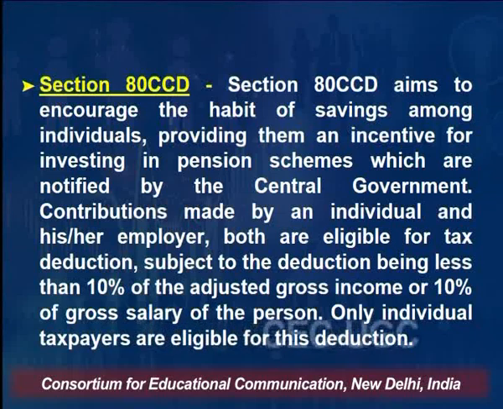Only individual taxpayers are eligible for this deduction. When I talk of adjusted total income, what it means is that the income includes my salary plus my DA, right? And plus commission if I'm a private employee and I'm getting some commission on my sales or something like that. So this constitutes the adjusted gross income, right? So this doesn't include my perks and other things.